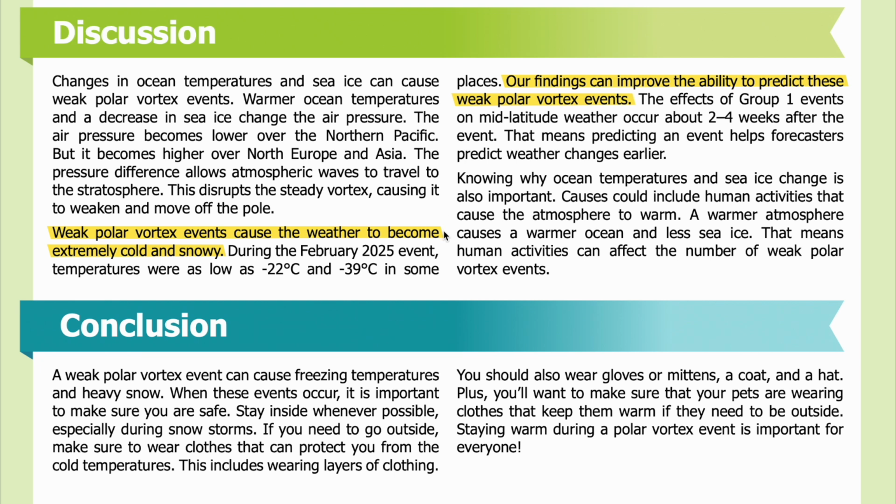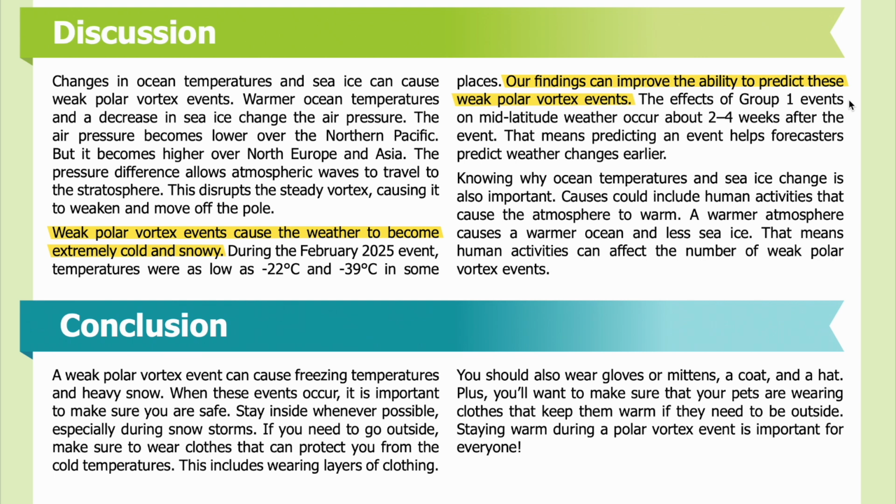Weak polar vortex events cause the weather to become extremely cold and snowy. During the February 2025 event, temperatures were as low as -22 degrees Celsius and -39 degrees Celsius in some places. Our findings can improve the ability to predict these weak polar vortex events.